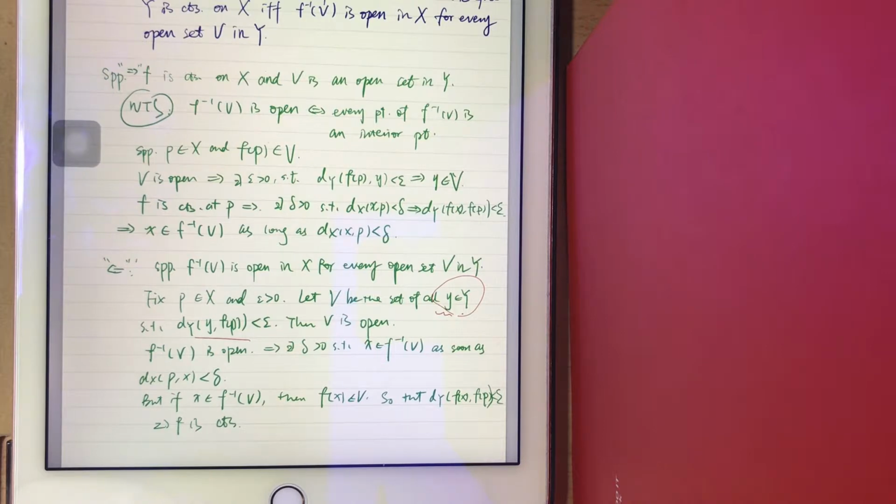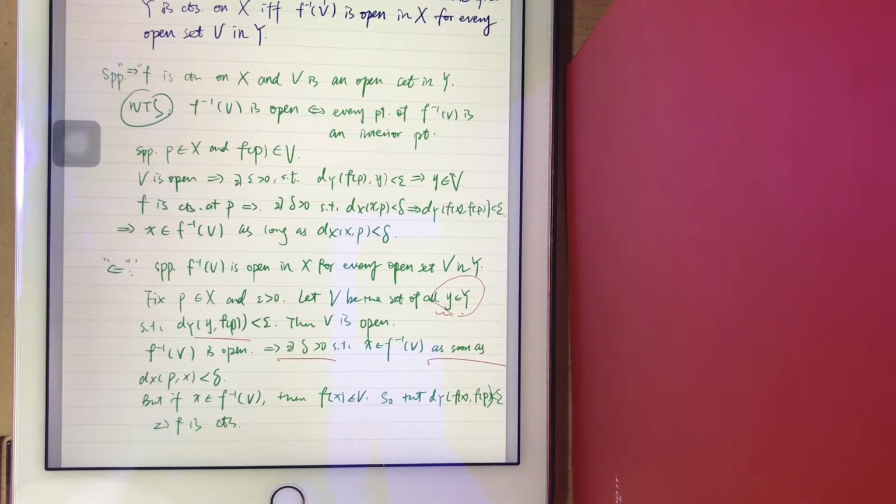That gives us that there exists a delta such that x is contained in the inverse of FV as soon as the distance between P and x is smaller than delta. Is that true? Well, it is, because we know the F inverse of V is open.